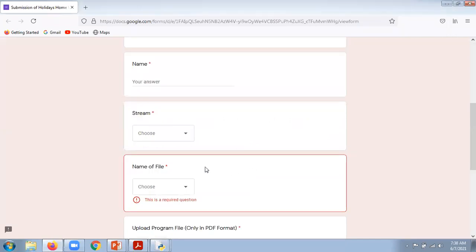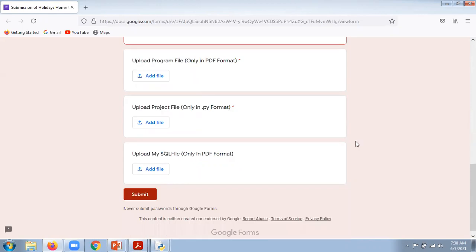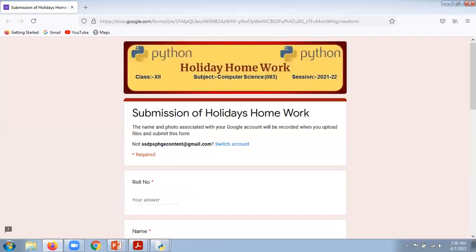Kindly concentrate. The name of the file is a program file, which includes Python programs, and a project file, which includes the project you have done in your Python language. And the last one, which is MySQL, right now we have not completed that particular portion, so there is no need to upload that. These two are mandatory, and there is no need to upload the other, because right now we don't have any idea about that. Bhagat, I think the content will be clear now.